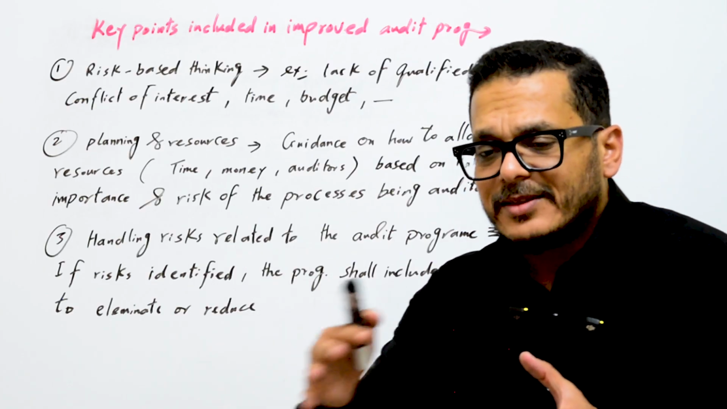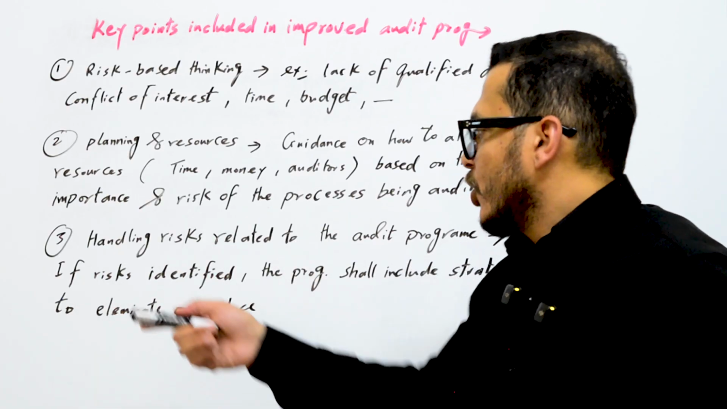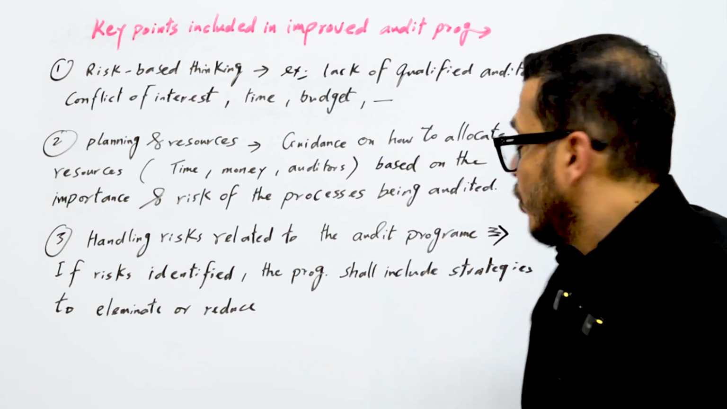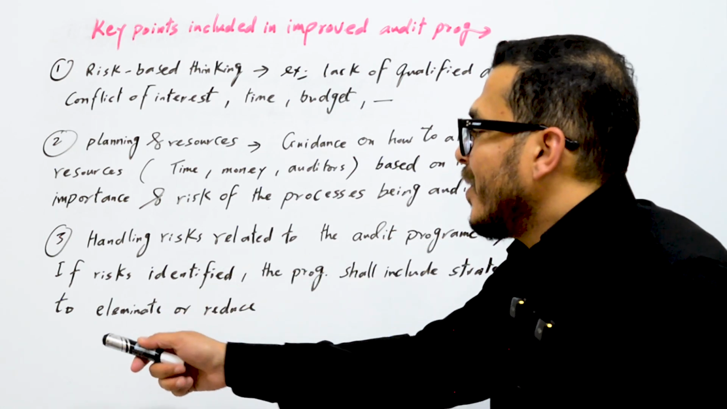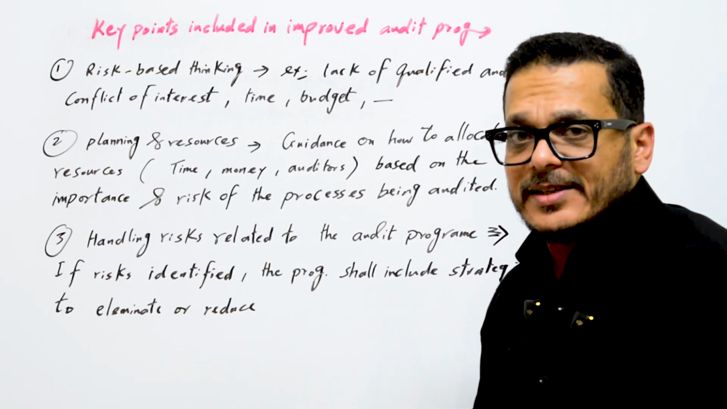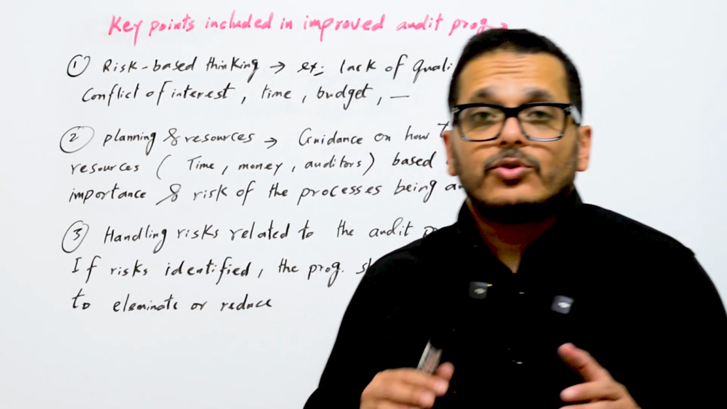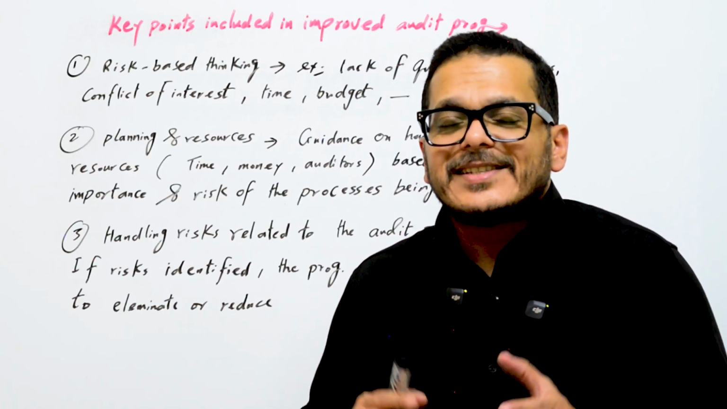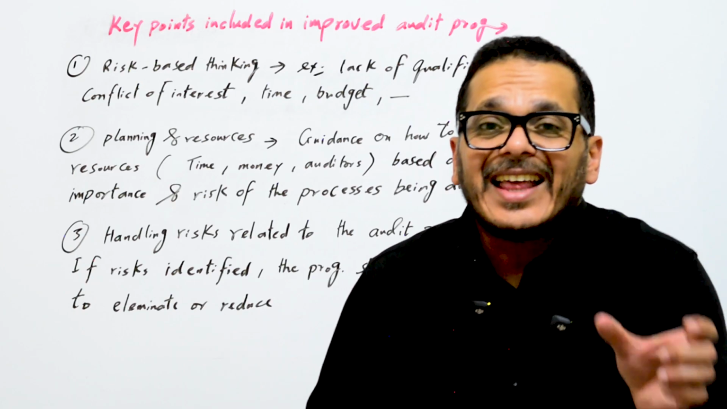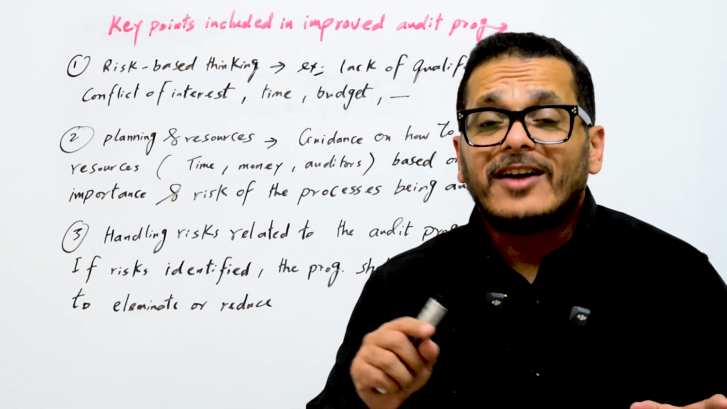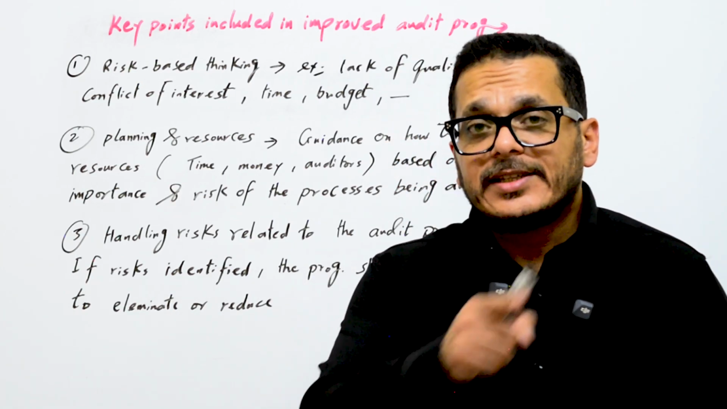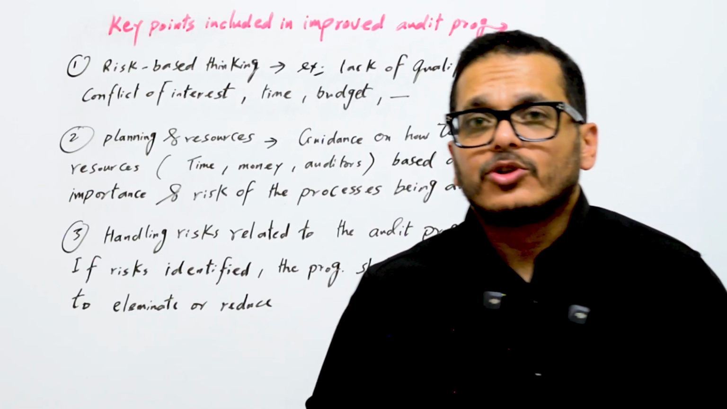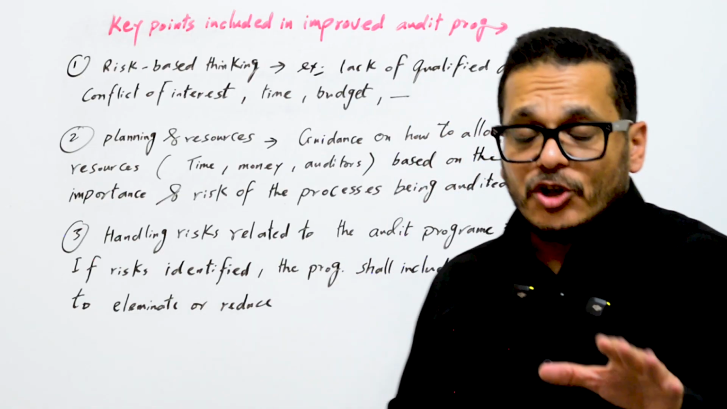Once you determine the risk, you should eliminate this risk. So if risks have been identified, the program shall include strategies to mitigate or eliminate this risk. As an example, if you find that you cannot complete the audit because there is a shortage of auditors at this time, in this case you have to adjust your schedule and find the exact time which is suitable for the auditors to be there in enough numbers.